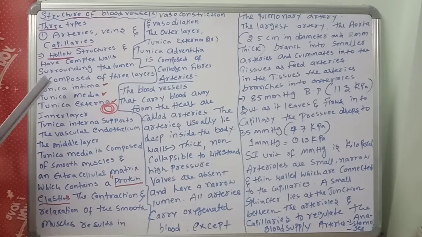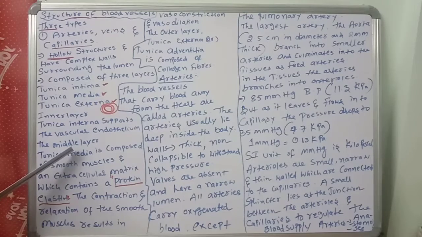Once again, the blood vessels of human beings are composed of three layers: tunica intima or interna, tunica media, tunica externa. The inner layer, tunica intima or interna, supports the vascular endothelium.